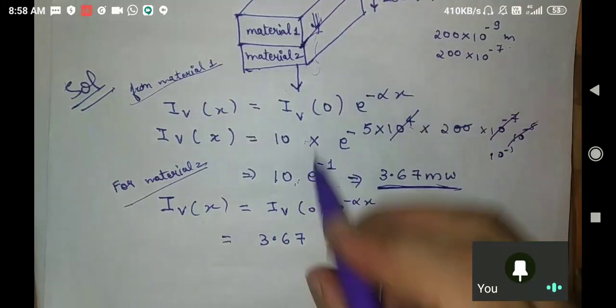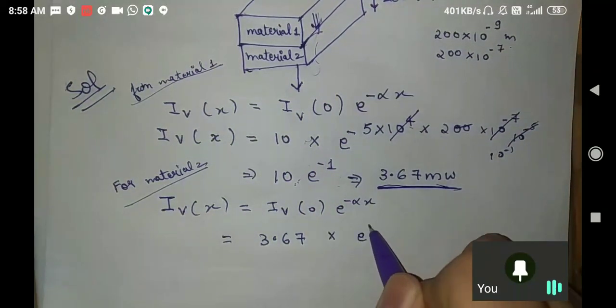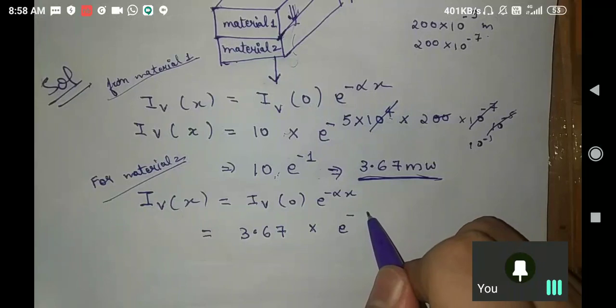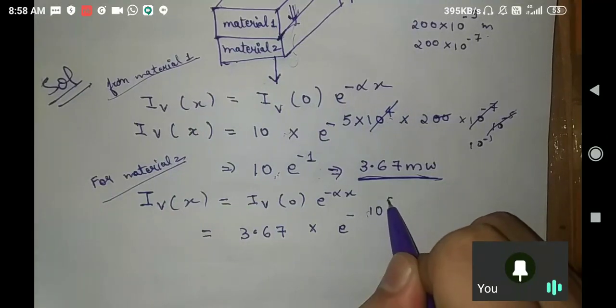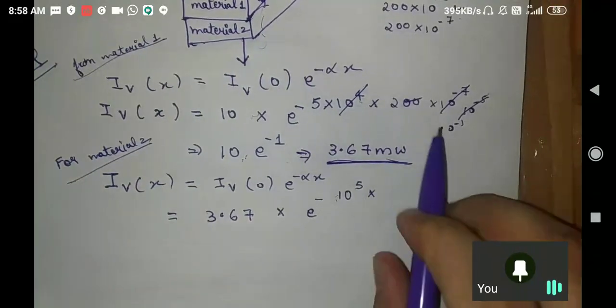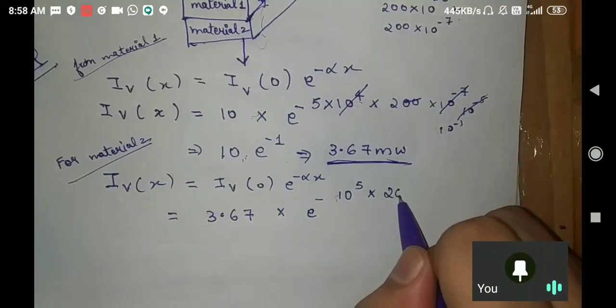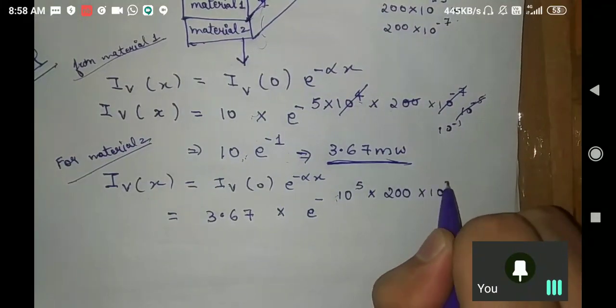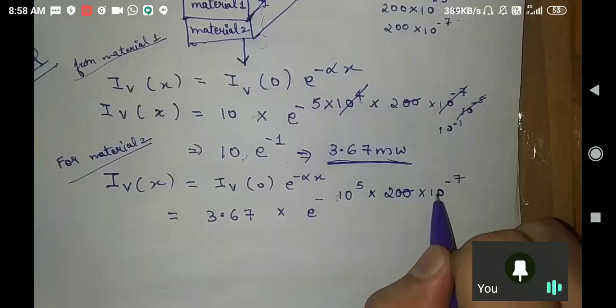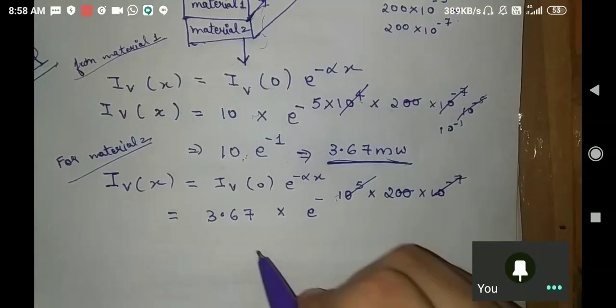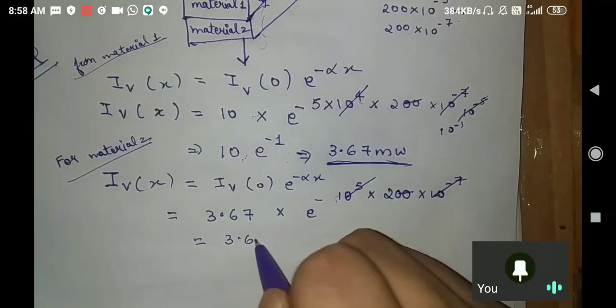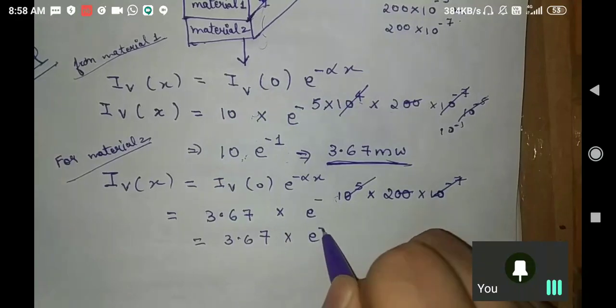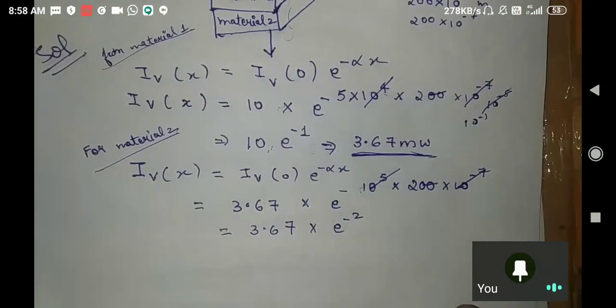So again e to the power minus alpha x, and alpha in this case is 10 to the power 5, and x is 200 into 10 to the power minus 7. So this will be cancelled out, and it becomes 3.67 into e to the power minus 2, isn't it? Any doubt to anybody?